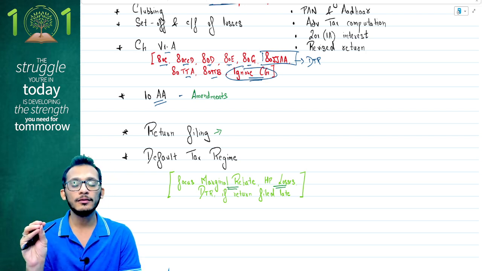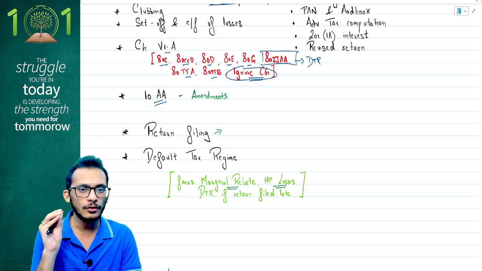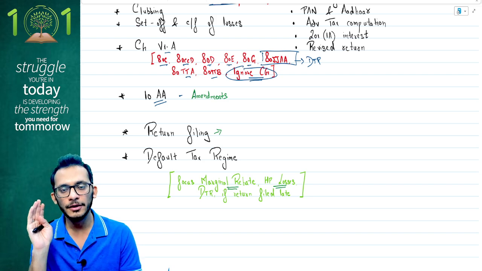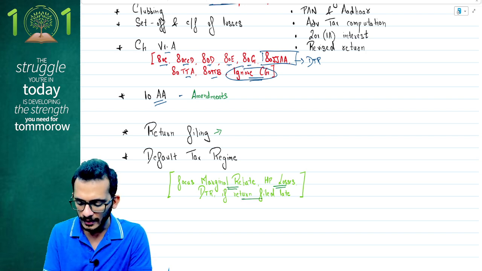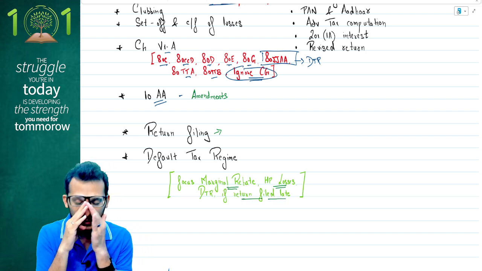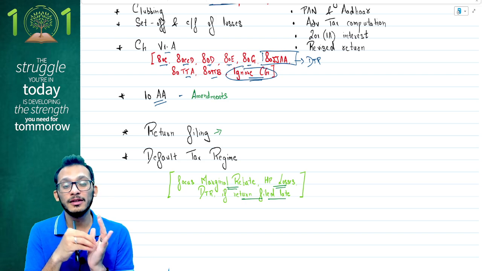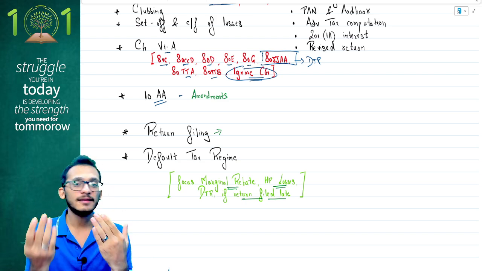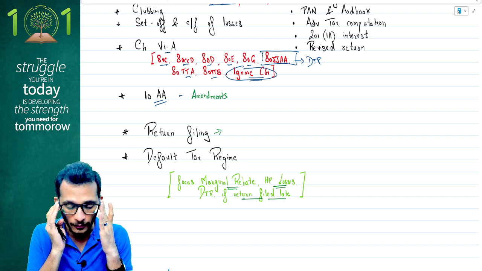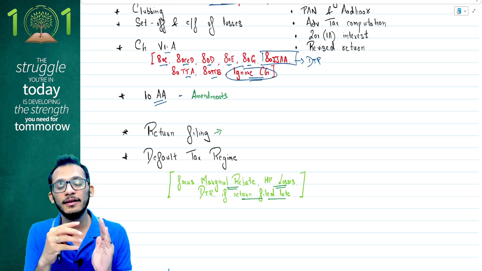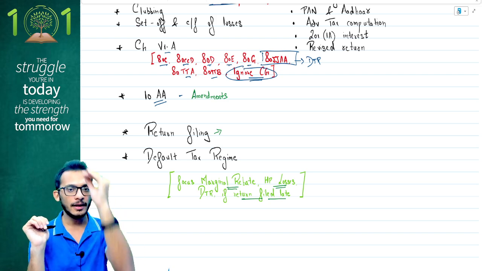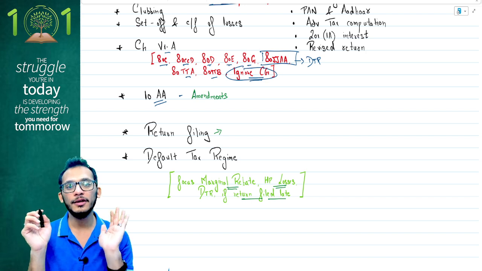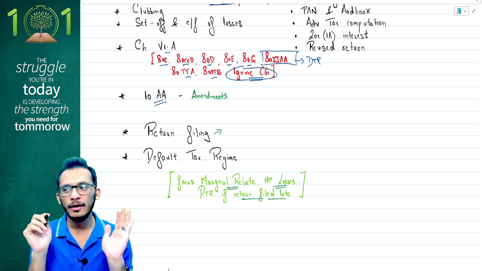If you have not gone through the topic and don't understand what it is, don't worry. In the next few days, you'll have another video from my side discussing all these amendments. Third thing is your default tax regime if the return is filed late. This is something ICAI suddenly took a twist on in the current year. But what ICAI has made an assumption is that if you don't file your returns on time, you cannot opt for the alternate tax regime. You can only opt for the default tax regime.